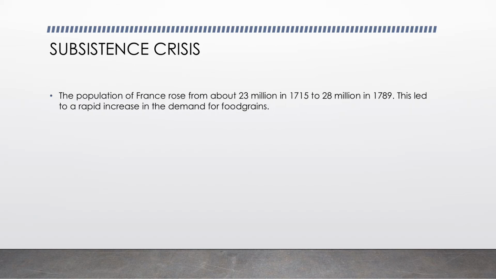Now let us learn about the subsistence crisis. Before I tell about the subsistence crisis, I want you to imagine there is a particular country and there is a population rise in that country. What will that lead to? It would lead to an increase in food, money, shelter, etc. Let's see what happened to France. In the year 1789, France had to face a rising population, from 23 million to 28 million. This led to a rapid increase in the demand for food grains.